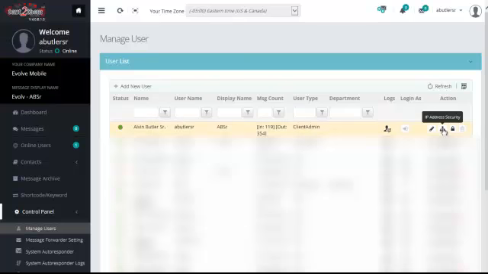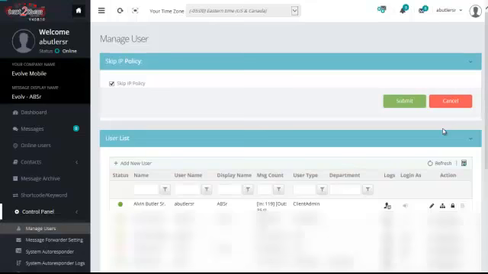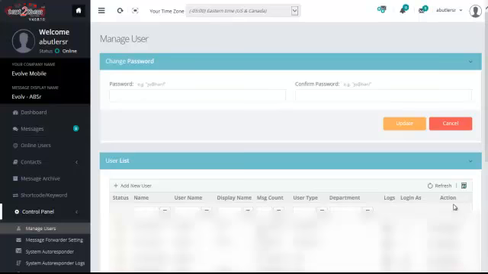So if you click on this, and if you want to change how you have this person set up to skip IP policy, you can change that to limit the person to 1 or 2 computers. And this is the change password information. So in the event that the user loses its password, the client admin can come in and assign a new password.